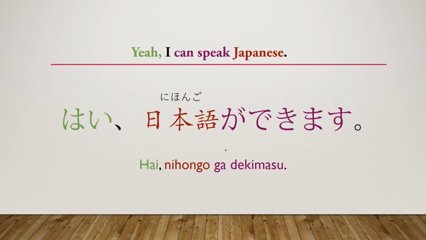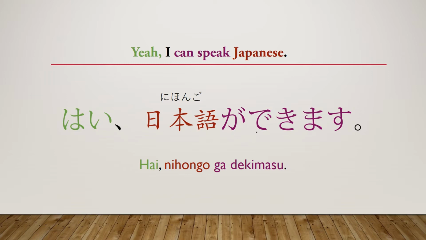The last sentence is, yeah, I can speak Japanese. Hai, nihongo ga dekimasu. Now, this is another example where it's a noun, so you don't need to add koto after it. And this sentence can actually be said in multiple ways. Another way you could say the sentence would be, Hai, nihongo o hanasu koto ga dekiru.